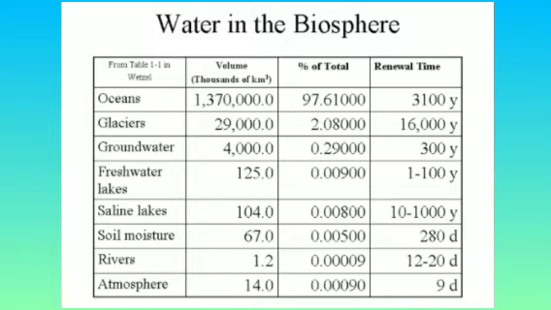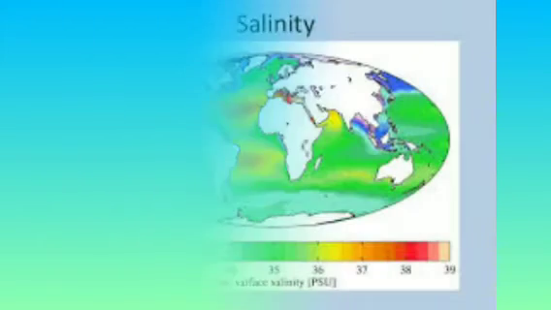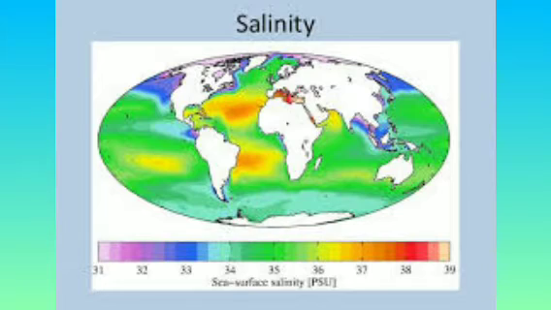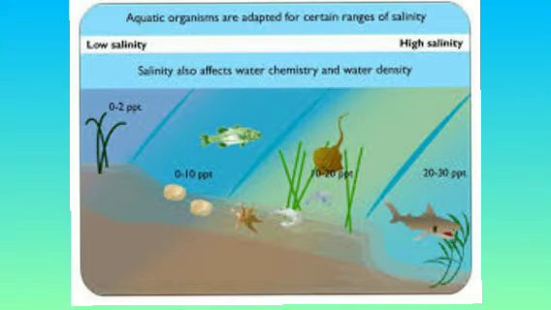When we talk about salinity, you need to know that it is the amount of salt in grams present in 1000 grams of water. The average salinity of the ocean is 35 parts per thousand. A little fact: the Dead Sea in Israel has a salinity of 340 grams per liter of water.